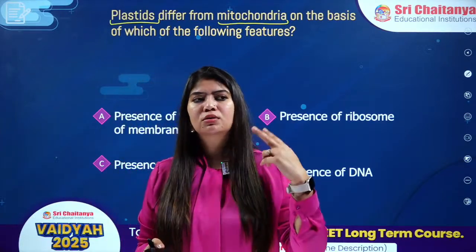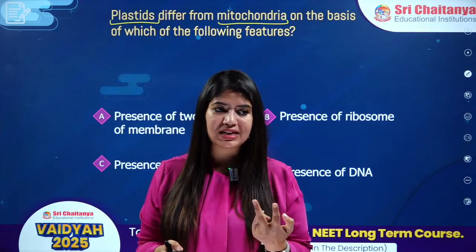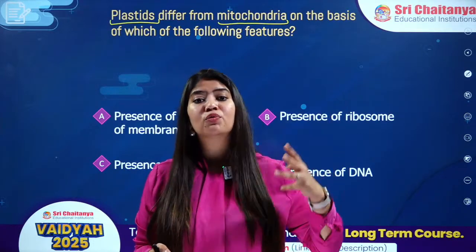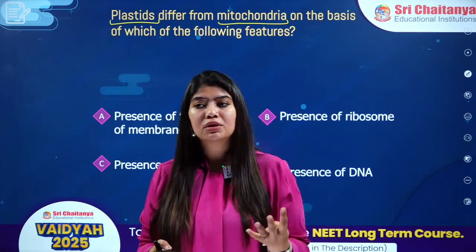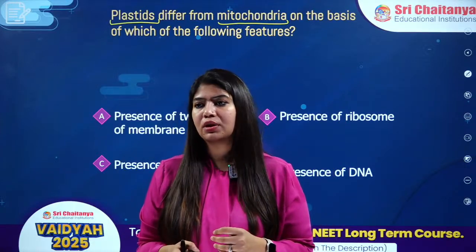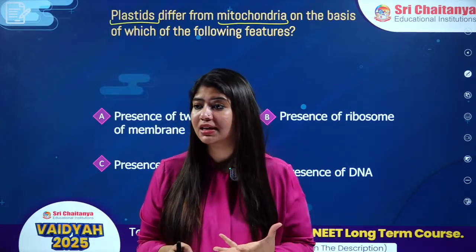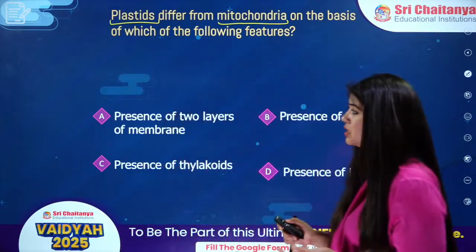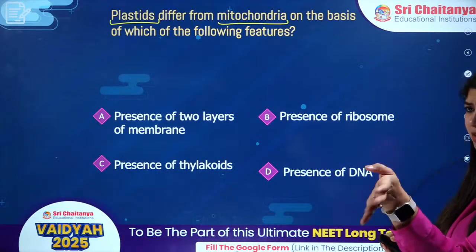Number two is they both have double membrane bound organelles. Number three is they both prove endosymbiont theory. Number four is they both have their own ribosome and their own DNA. Okay, they both are semi-autonomous organelles, right? There are so many similarities between these two organelles, but there are some differences also.